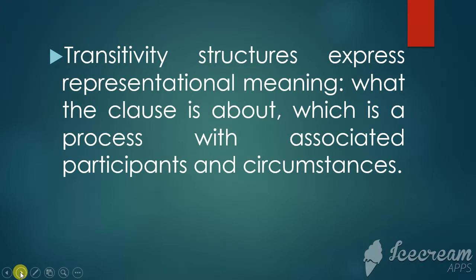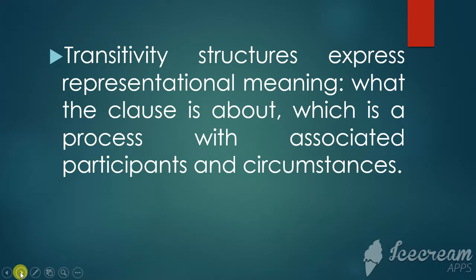Transitivity structures express representational meaning, what the clause is about. Whenever we have a clause, we have a process. In systemic functional grammar, it's called a process. In formal grammar, that would be a verb, an action.